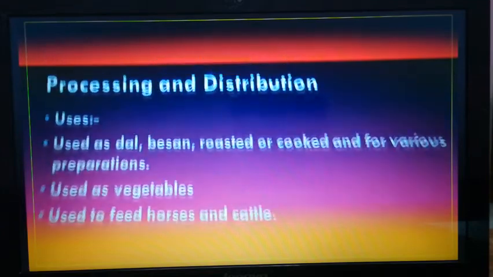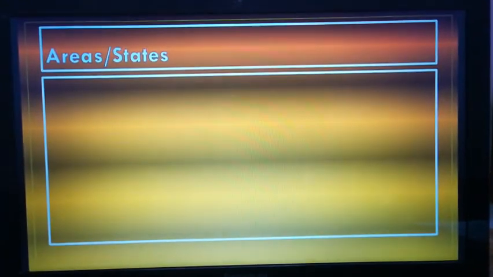Three main uses. Now the areas and the states where it is cultivated. The most important producer of gram is our state only, UP, and next are Himachal Pradesh, Rajasthan and Haryana, the states where gram is produced.